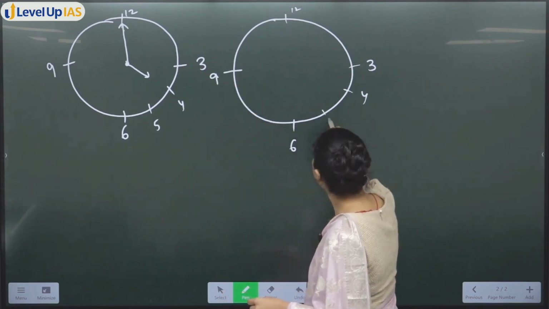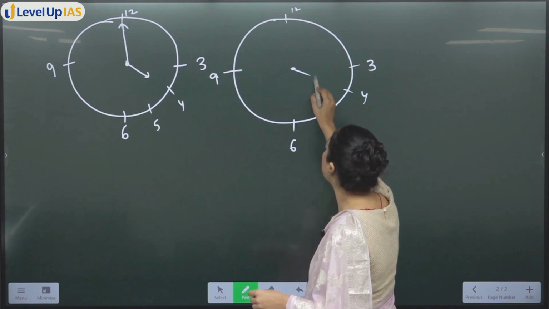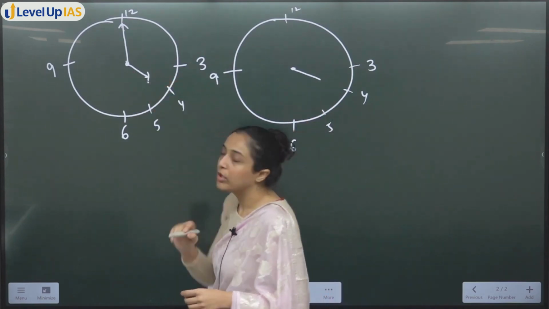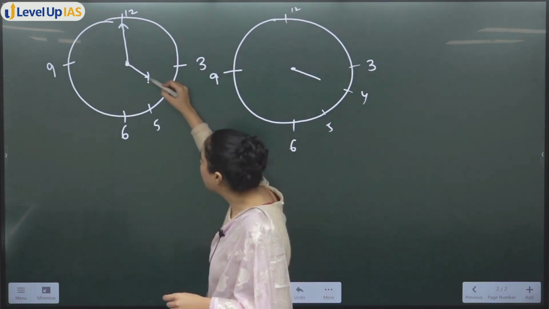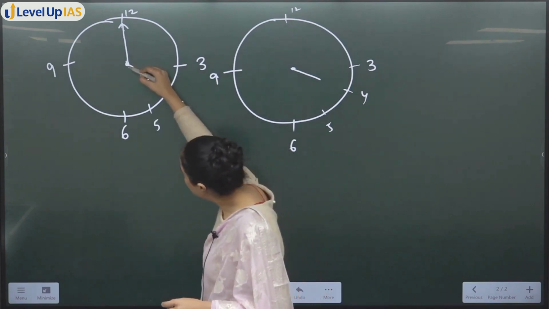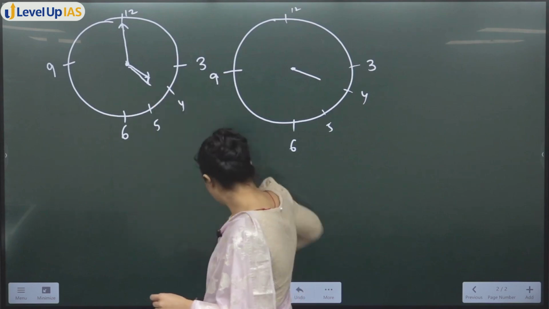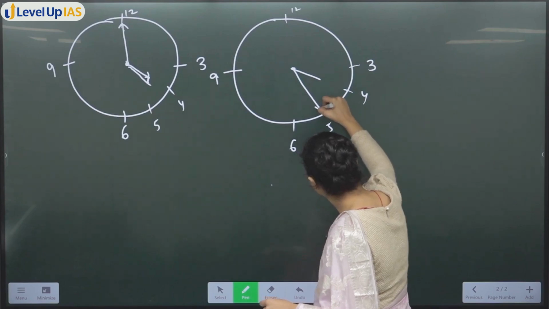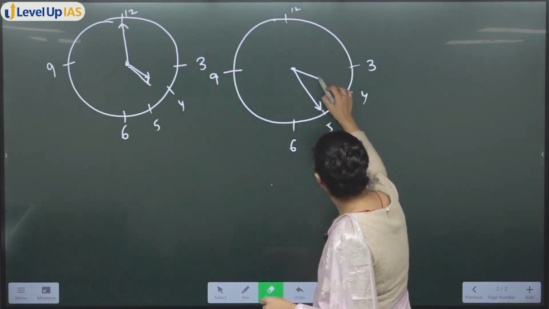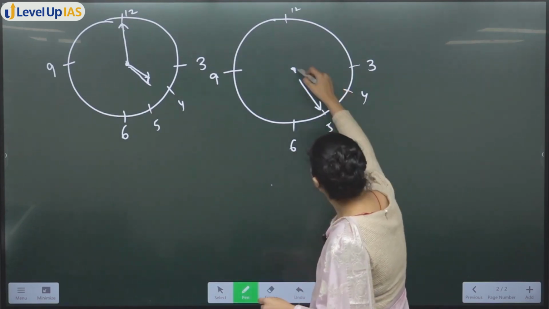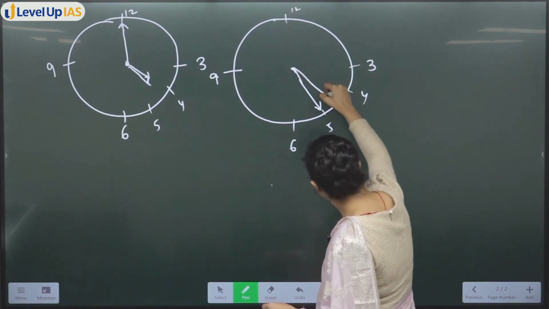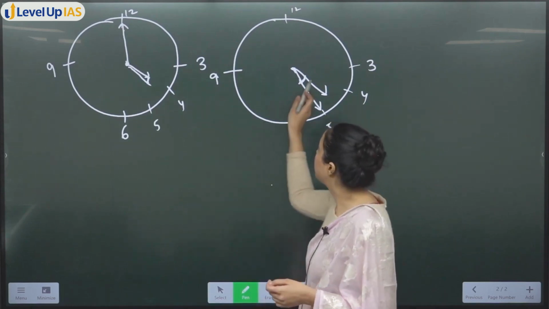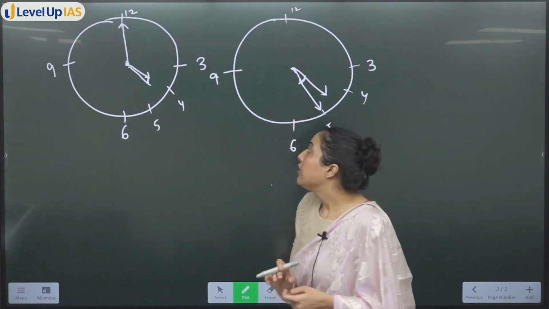At 4:25, this is 4 and this is 5, ठीक है। At 4:25 अब देखो ये आवर हैंड है, आवर हैंड भी थोड़ा सा मूव होगा because half an hour is completed, so hour hand will also move a little bit this angle, ठीक है। At the same time minute hand will be at 25, that means here, ठीक है। So now I know that hour hand is somewhere between 4 and 5 and minute hand is like this, ठीक है। So you have to find this angle. Question is this, ठीक है।